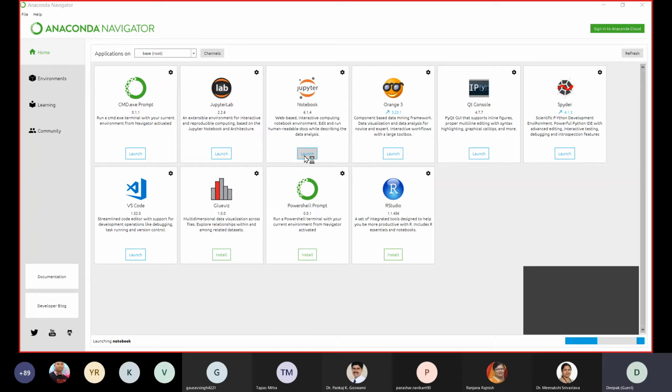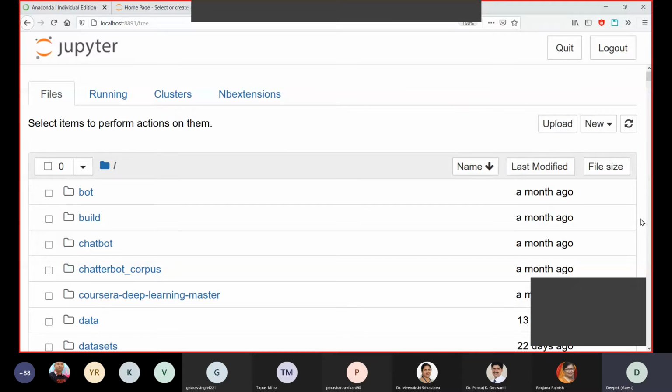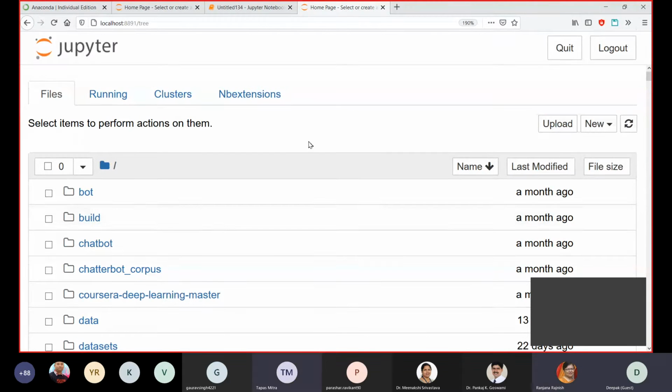So can you see my Jupyter notebook again? Is it visible? Now I've zoomed it also. Yes, the notebook is visible now. You can see this Jupyter notebook screen.